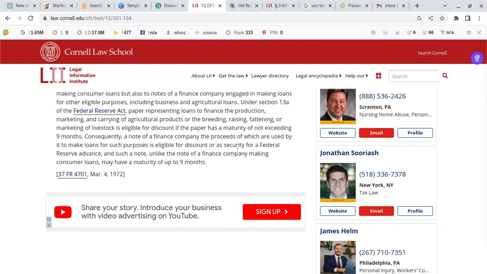Consequently, a note of a finance company, the proceeds of which are used by it to make loans for such purposes, is eligible for discount or as security for a Federal Reserve advance. And such a note, unlike the note of a finance company making consumer loans, may have a maturity of up to 9 months. So they're telling you right there that they're cashing in on that promissory note. They're taking it right to the window. They have access, right?